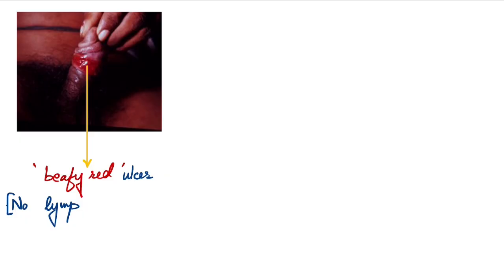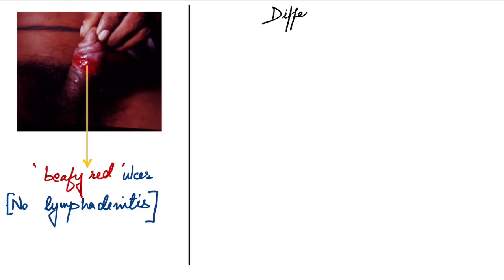So this is how the beefy red ulcer of Donovanosis looks clinically. This is from the NACO website. And there is no lymphadenitis per se in Donovanosis. So what are the differentials of this ulcer? The first category of differential is all the genital ulcer disease.